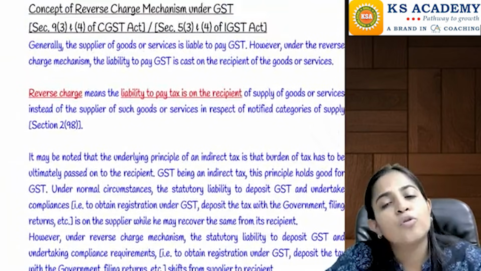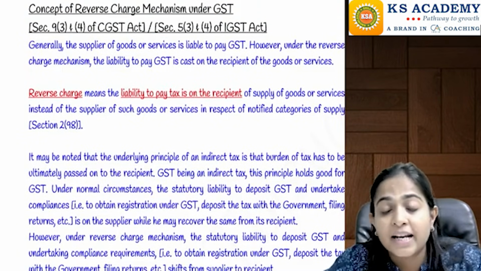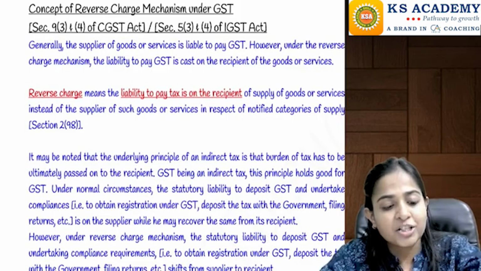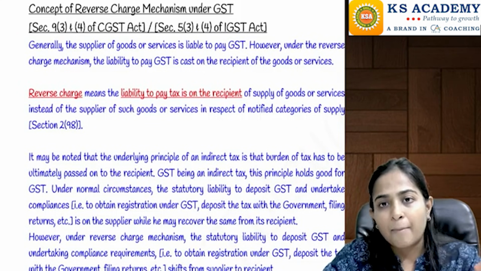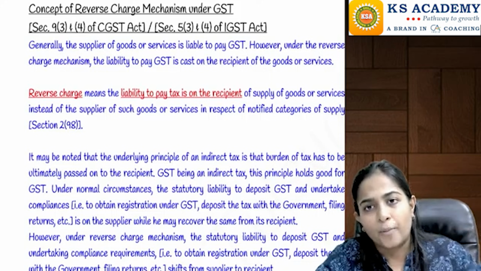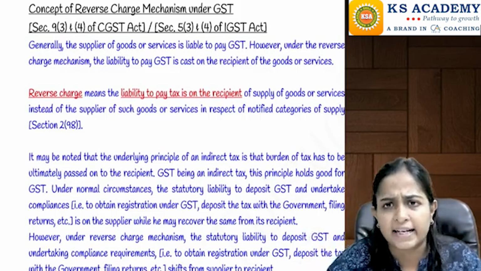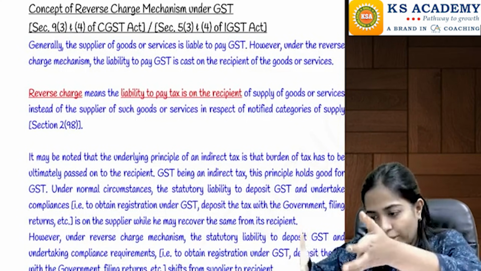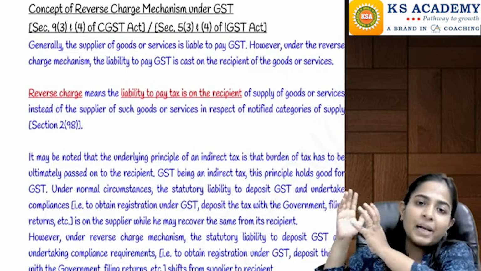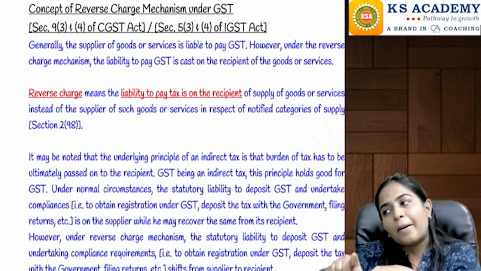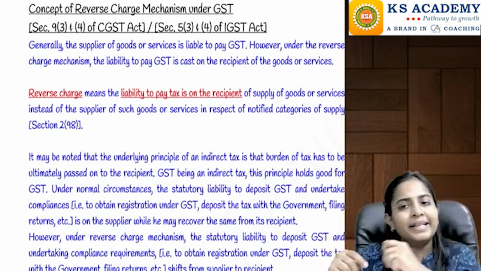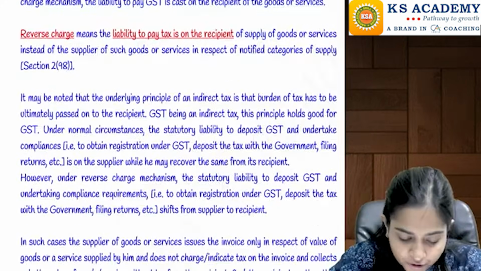Earlier, in case of forward charge mechanism, the supplier takes the amount from the recipient and pays it to the government, and the recipient gets the input tax credit of the same. Here also, the only difference is that the recipient is going to directly pay the tax to the government, and after paying the tax to the government, he can take the input tax credit of the same.